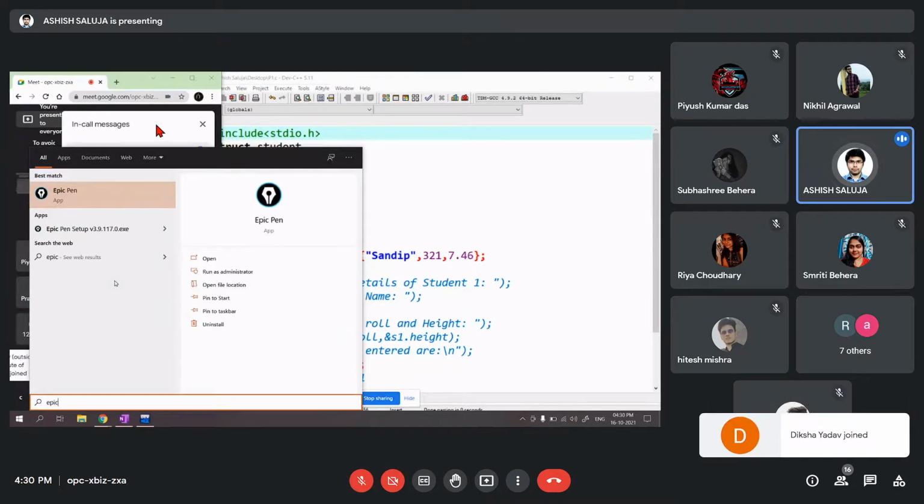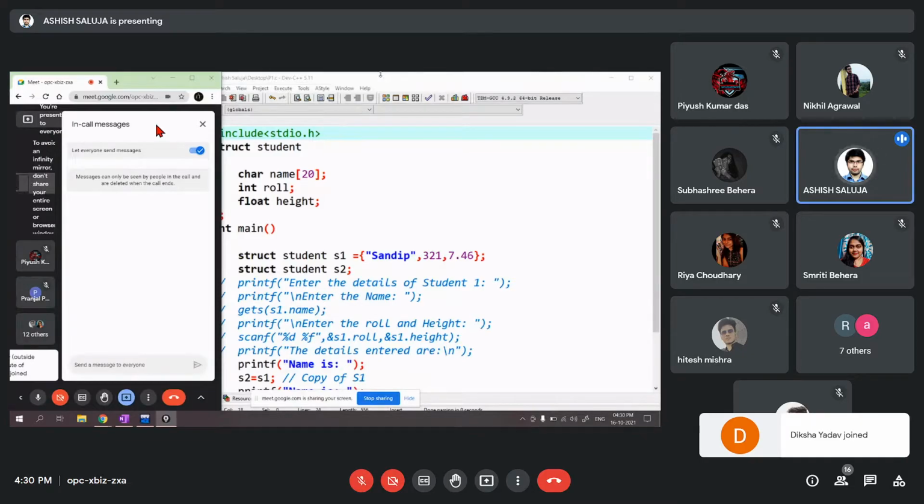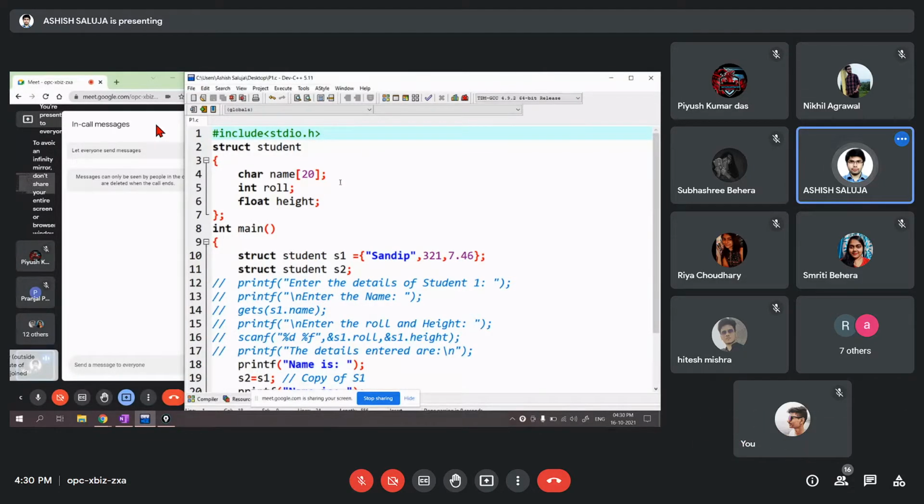Today we'll see how we declare a pointer, and how with the help of a structure pointer we access the member.